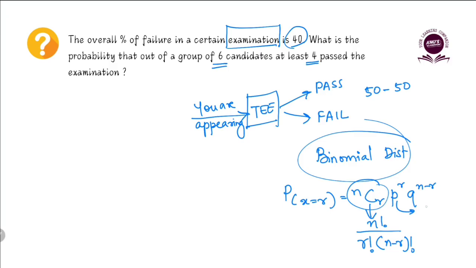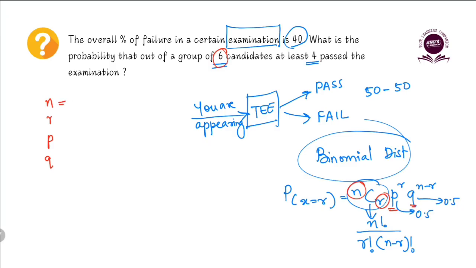P is the probability that the student will pass, and Q is the probability that the student will fail. In both these cases, it is 0.5 because it is a fair examination. Now, as I said, there are a few variables in this particular formula that we have with us. What are they? We have N, we have R, we have P, we have Q. So these four things we need to figure out. First is N. N is the number of trials. So how many trials are there? The answer is 6.